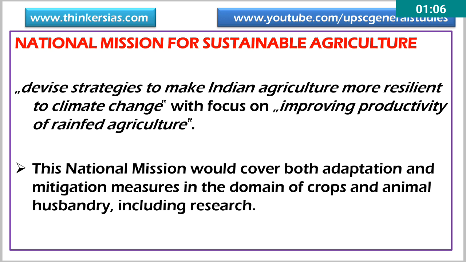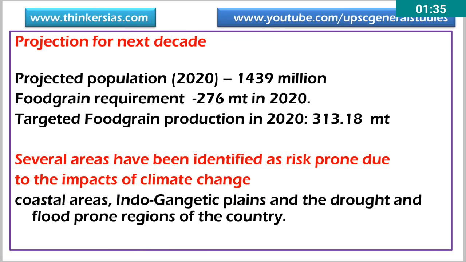At the same time, devising strategies to make agriculture more resilient to climate change is the need of the hour, because in future there may be changes in climatic conditions. It may be rainfall, or it may be temperature. So we need to equip agriculture to respond to any change in the foreseeable future. The national mission would cover both adaptation and mitigation measures in the domain of crops and animal husbandry, including research.